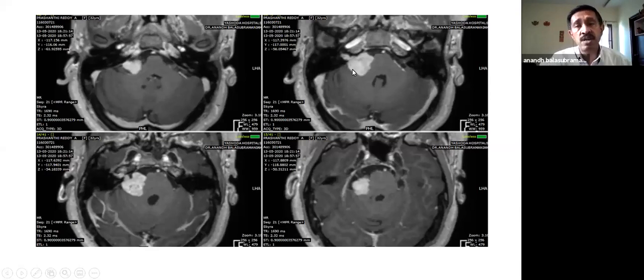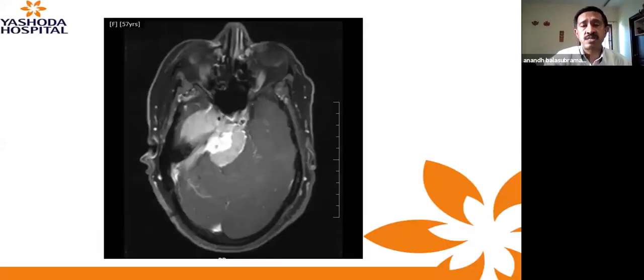And thankfully, we have other modalities of treatment nowadays, like radiosurgery, with which, even if we leave behind some tumor along the nerve, we can shoot it with radiation and not let these patients unnecessarily develop a permanent deficit with which they have to live their life all along. So it's very important to trace, identify, and functionally monitor the continuity of the seventh nerve.